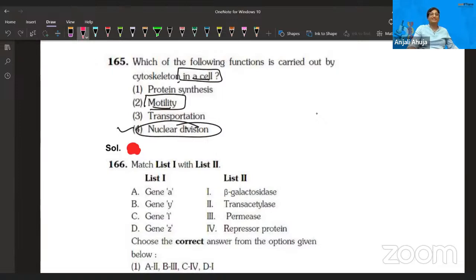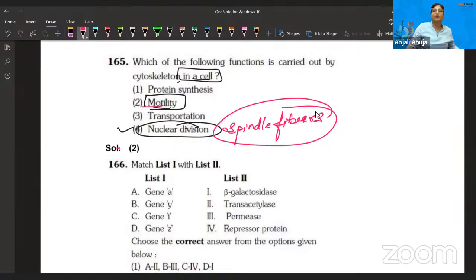So I think motility can also be the correct answer. Let's see what NTA is going to release in the key. But according to me, I'll say nuclear division at this point of time. In the solution we have added 2 only, because my team made it. They have clicked on motility, that everyone is thinking. But let's see what NTA has added, because according to me it can be nuclear division also. Nuclear division means spindle fibers are needed, and spindle fibers are made up of microtubules, tubulin protein, and not even spindle fibers, the astral rays are also there. So definitely this can also be the reason.